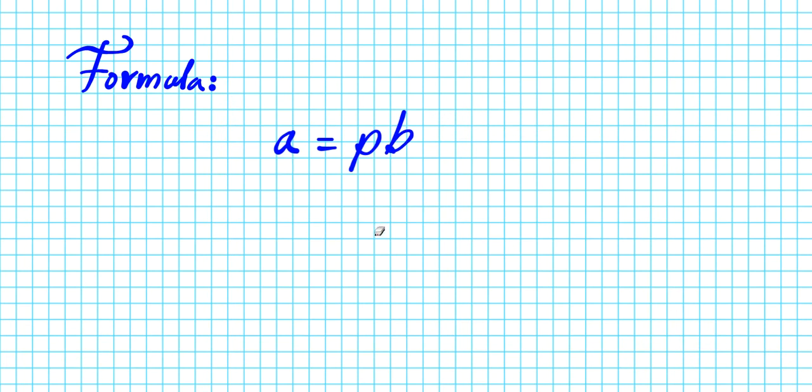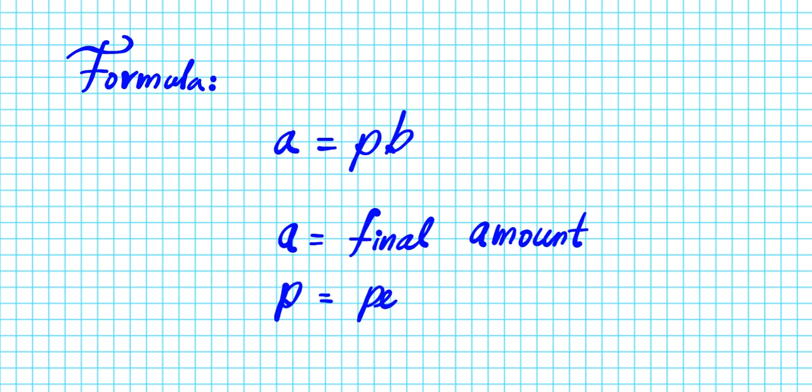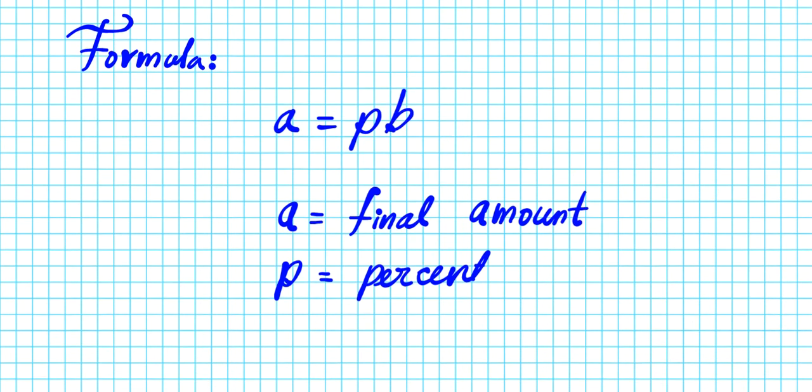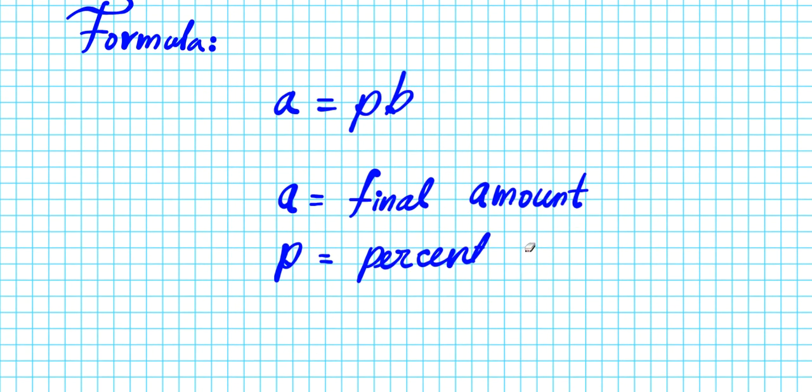Now, what do these three variables mean? A represents the final amount after calculating a percentage of a particular base amount. P represents the percent of a particular base, and one thing you want to note is that the percent has to be in decimal form before you apply the formula.